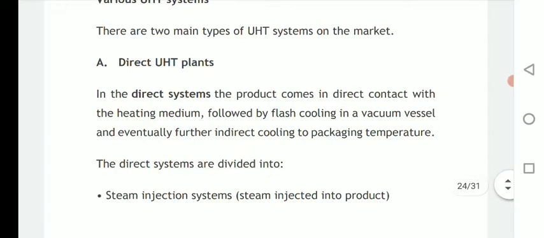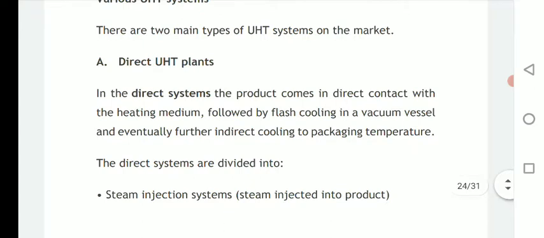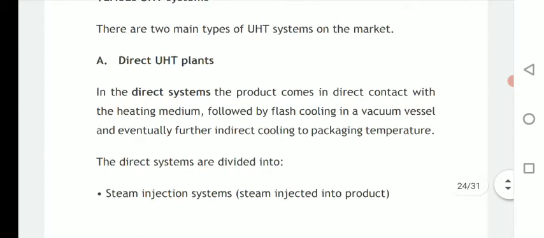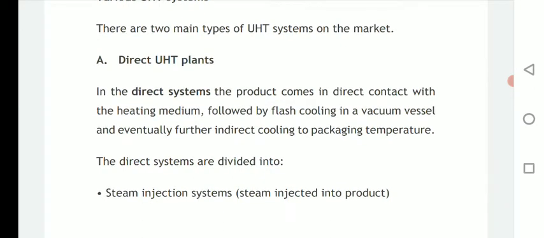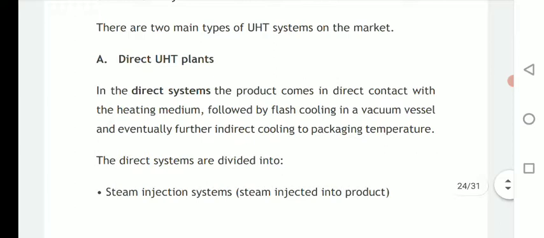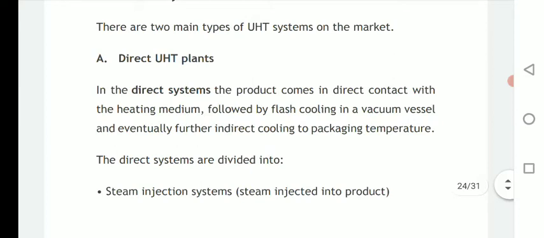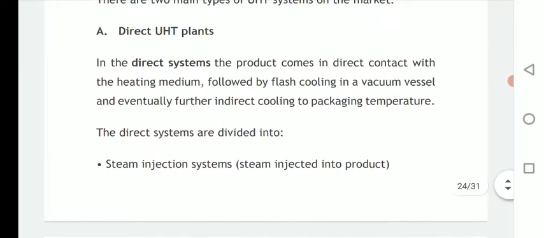So what is done in direct ultra high temperature plants is that the product that has to be sterilized or processed is kept in direct contact with the heating medium, and then after heating it gets rapidly cooled, meaning heating is followed by rapid cooling, and overall this process is carried out in a vacuum, to avoid air and thereby contamination by microbes.